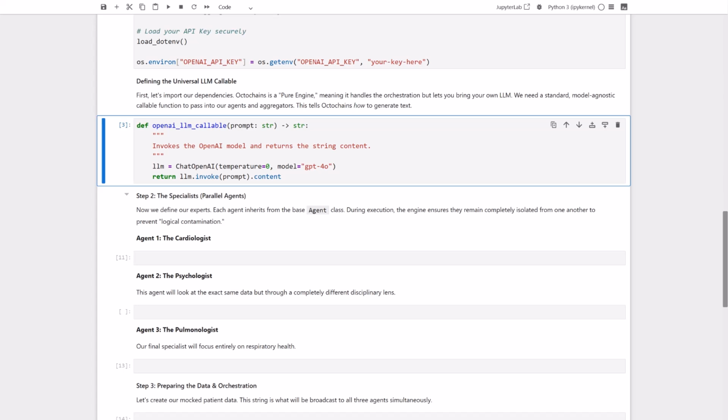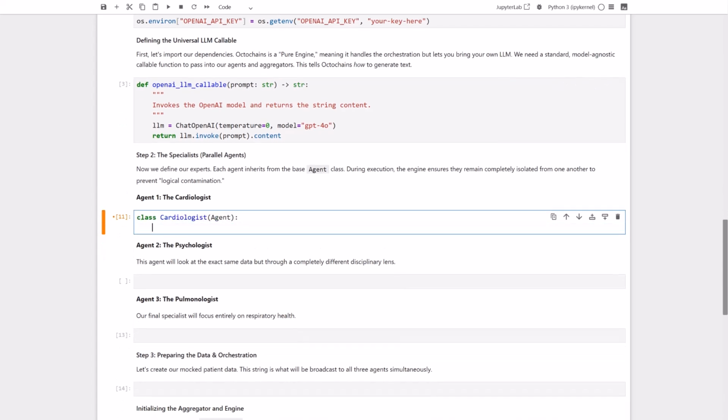To do this, we'll create custom classes that inherit from the base agent class. Let's start with our first specialist, the cardiologist. We'll define their specific role, their goal, and their unique prompt. This ensures they focus strictly on cardiovascular health and nothing else.